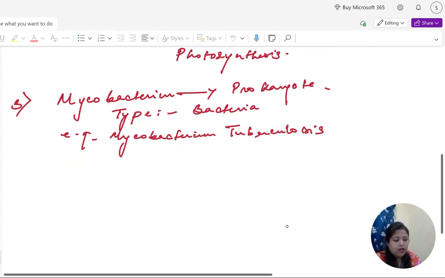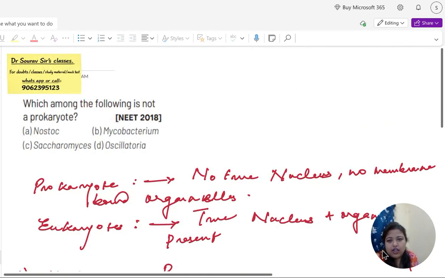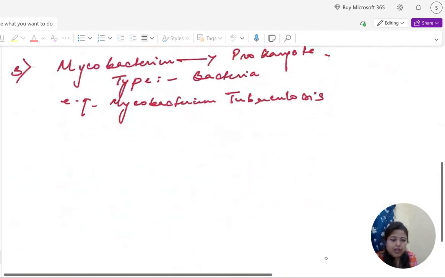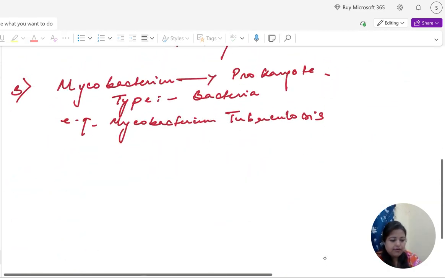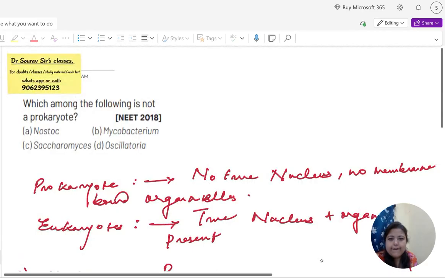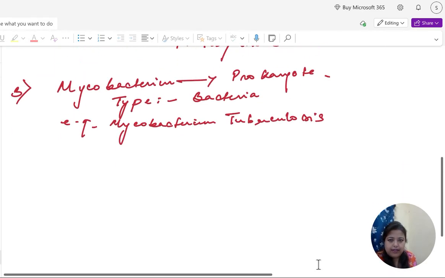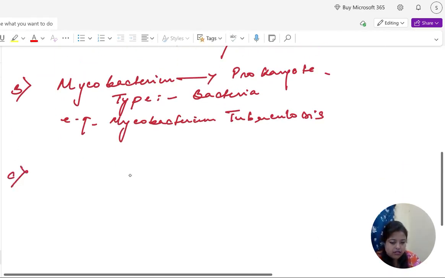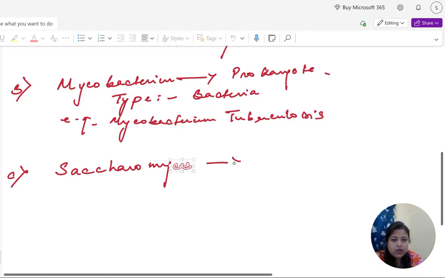Next one is Saccharomyces. This one is not a prokaryote, this is a eukaryote.